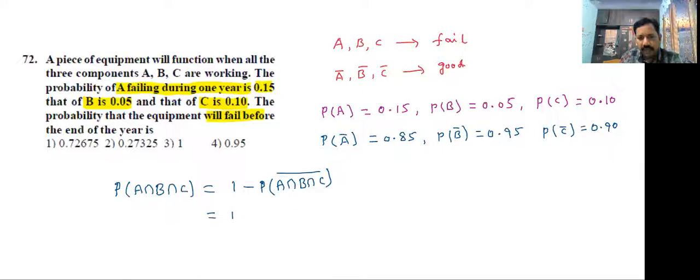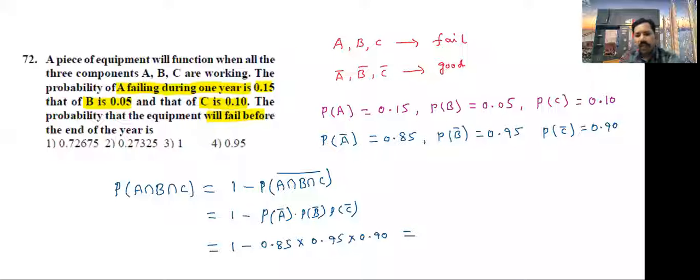So that's why we get 1 minus P of A complement times P of B complement times P of C complement. Multiply and resolve: 1 minus 0.72675, so we get 0.27325 approximately.